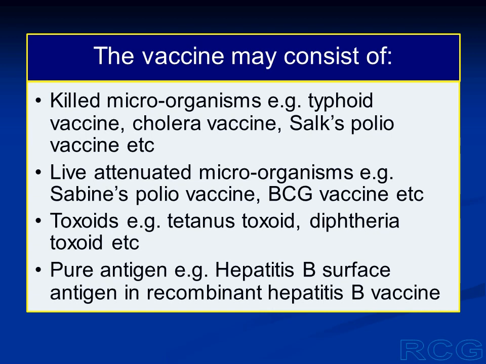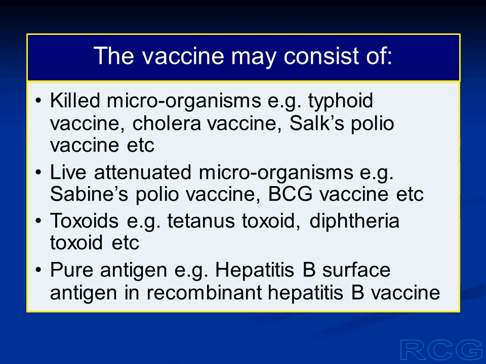But the antigen is still present in the microorganism. This antigen will evoke a primary response, and we will be protected against future infection by the same microorganism if it enters our body in a live form. Examples of vaccines that contain live attenuated microorganisms are Sabin's polio vaccine and BCG vaccine against tuberculosis.